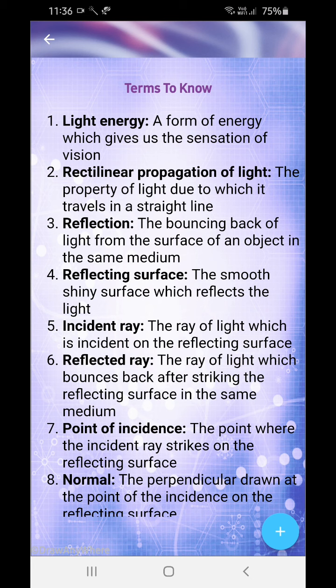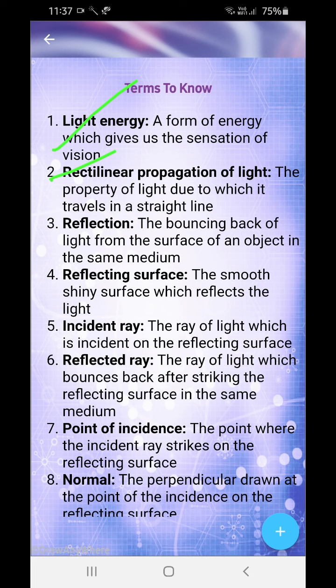Now, rectilinear propagation of light means the property of light due to which it travels in a straight line. So, light travels in a straight line. It is one of the characteristics of light, and this is known as the rectilinear propagation of light. Light always travels in a straight line until it is blocked by some object in its path.